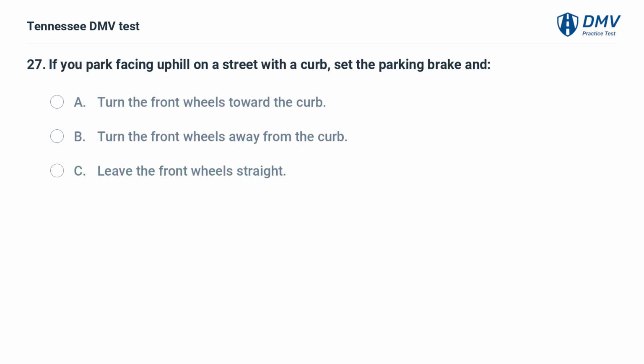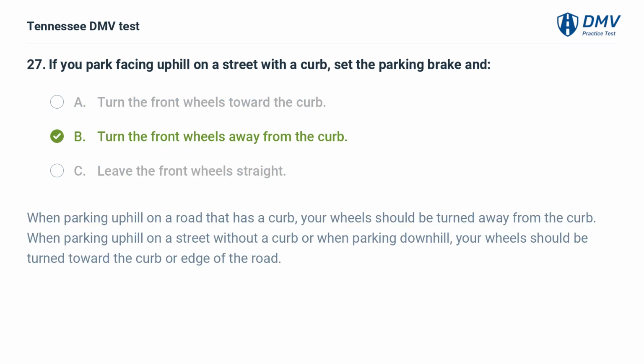If you park facing uphill on a street with a curb, set the parking brake and: A. Turn the front wheels toward the curb. B. Turn the front wheels away from the curb. C. Leave the front wheels straight. B. Turn the front wheels away from the curb.